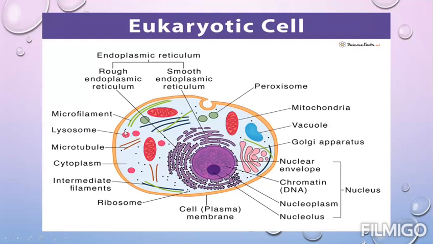Here is the lysosome. It is a membrane-bound organelle. It contains digestive enzymes and is also called a suicidal bag. There is the microtubule. They are polymers of tubulin protein that form a part of the cytoskeleton. Basically, it provides shape and structure to the eukaryotic cell. And at last, there are intermediate filaments. You can see here, they are structural components of the cytoskeleton and are found in the cells.